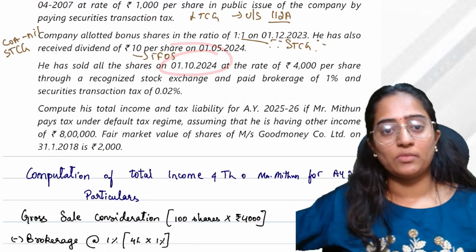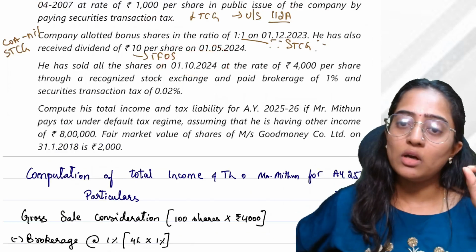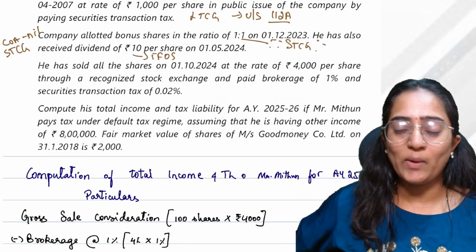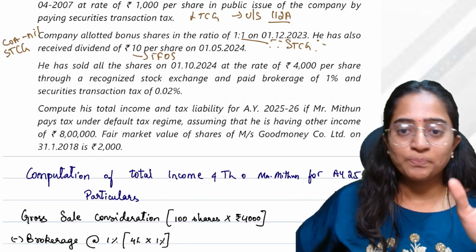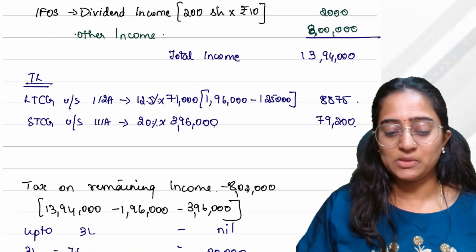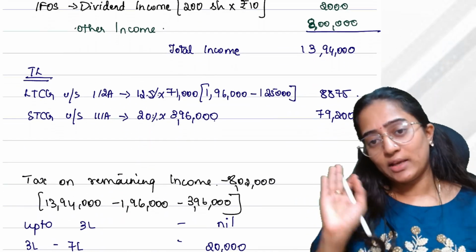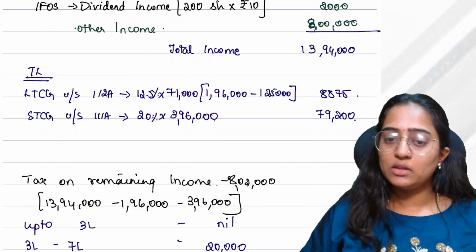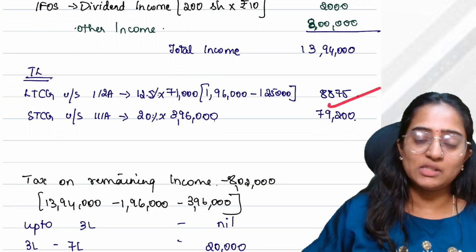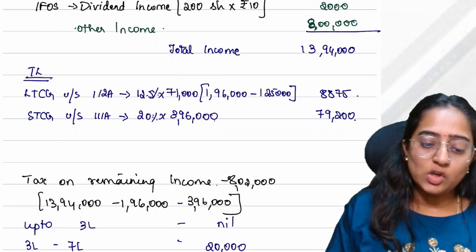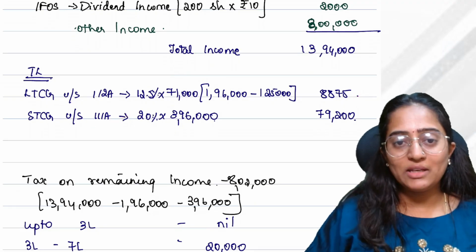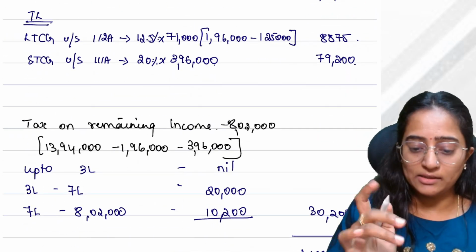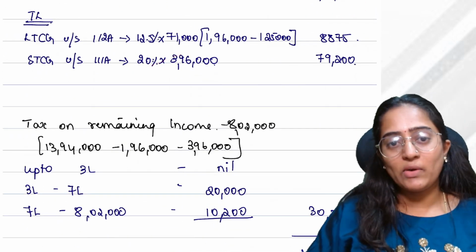Why 12.5%? Look in the question. It has been sold on 1/10/2024, which means it is on or after 23/7/2024. Hence I am taking 12.5%. If it was before that date, I would have taken 10%. Clear? 12.5% into 71,000 is 8,870. Short-term capital gain under section 111A is 3,96,000, into 20%.